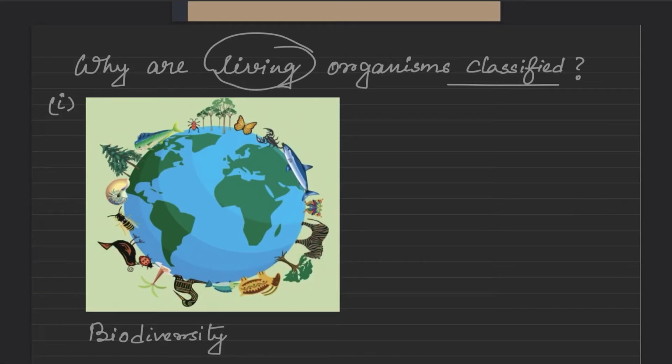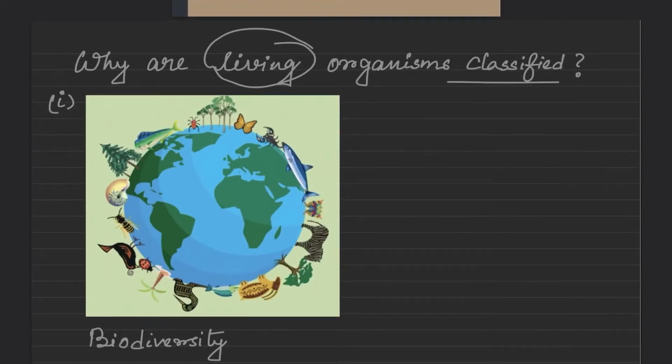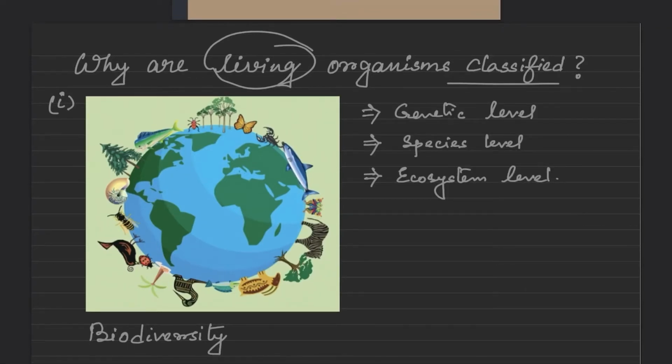Many types of living organisms are found on earth, and according to biodiversity there are different levels, that is, the genetic level, species level or ecosystem level, and variability of life is present among them. These are the genetic level, species level and ecosystem level. So living organisms are classified for the study of biodiversity.